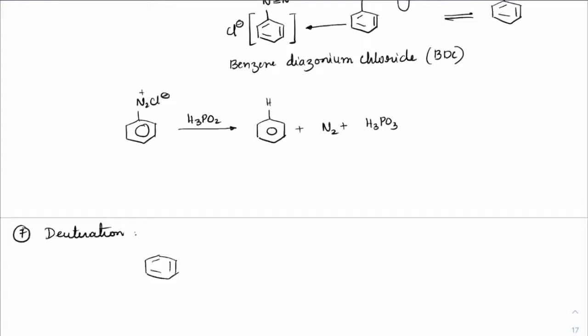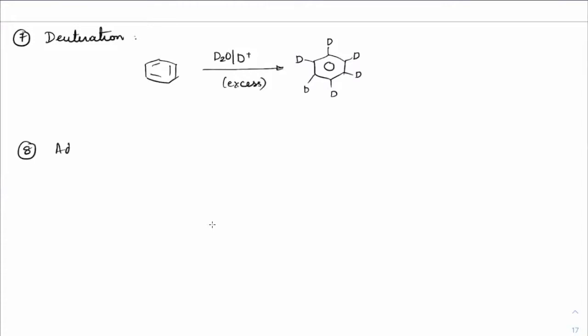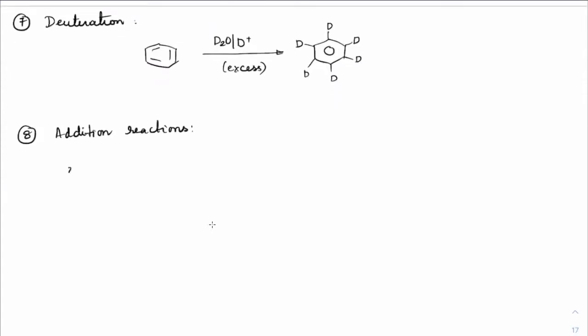If you take benzene and treat that with D2O and D+ in excess, what we would get is D getting attached on all the positions this way. This is called deuteration. Next reaction is about addition reactions, how things can be added on benzene. Out of which the first reaction we will see is hydrogenation.